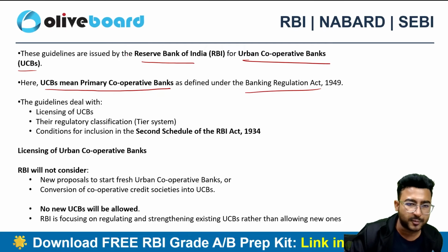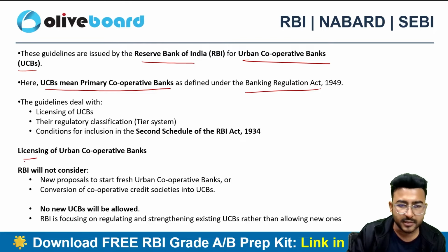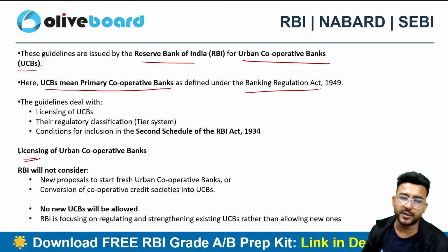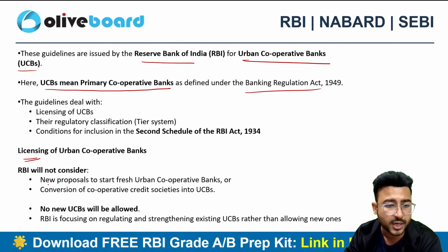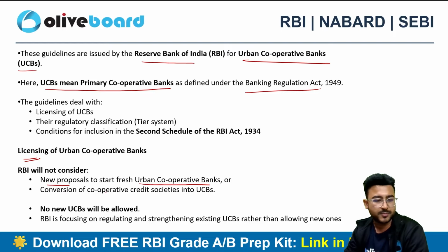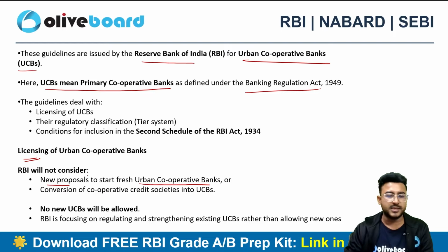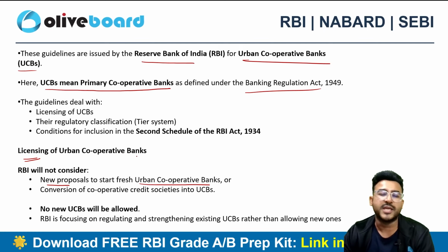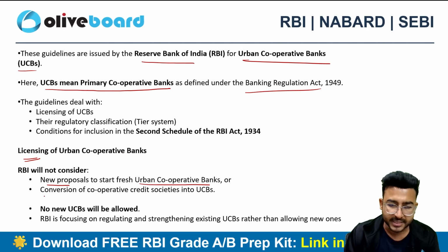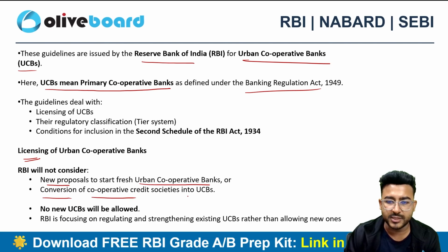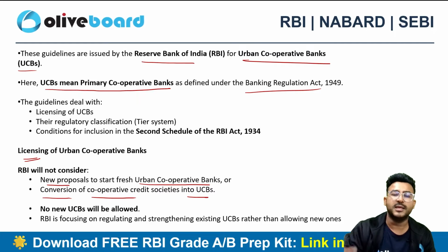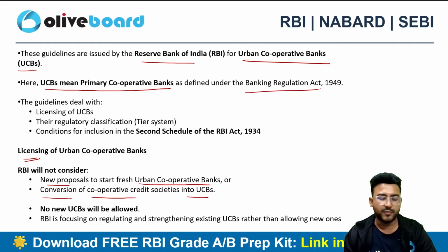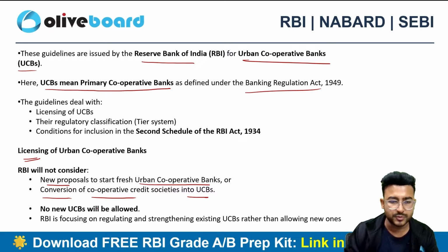So urban cooperative banks, licensing. The very first thing we are talking about in this circular is related to licensing of urban cooperative banks. The RBI will not consider new proposals to start fresh UCBs. No new proposals will be evaluated as of now related to fresh urban cooperative banks, or the conversion of a cooperative credit society into a UCB. So new proposals related to UCBs or the conversion of cooperative societies into UCBs will not be considered as of now. So no new UCBs will be allowed.